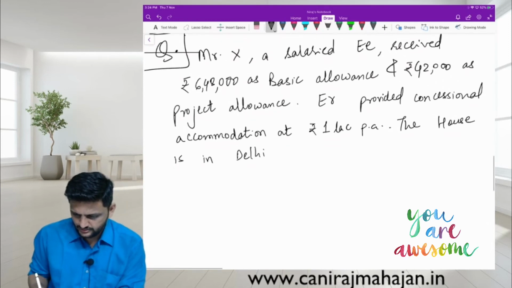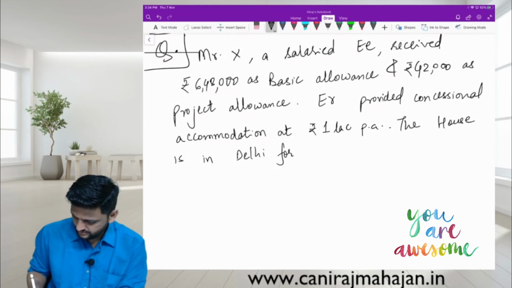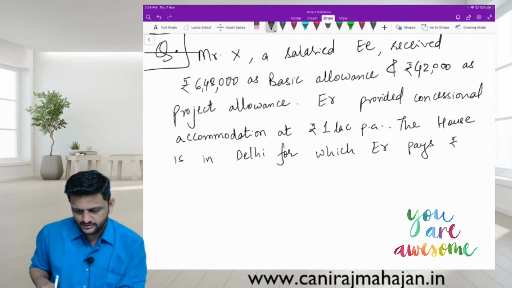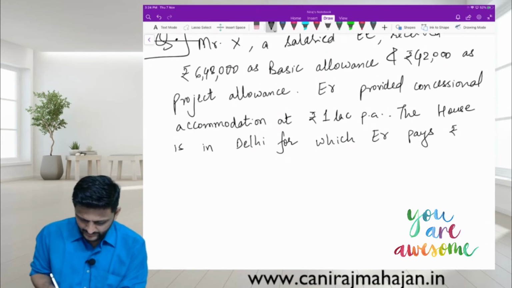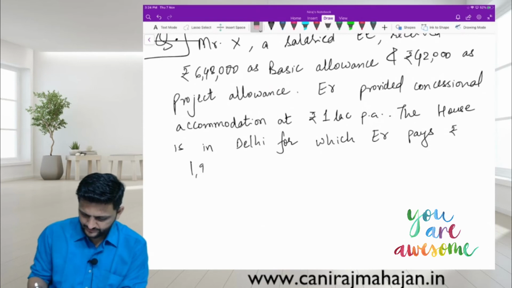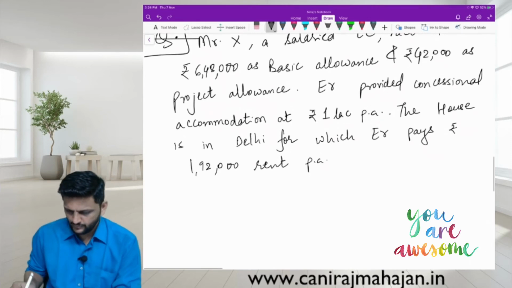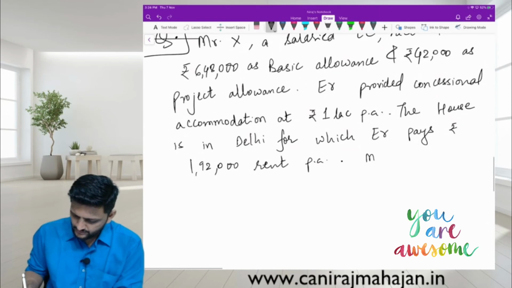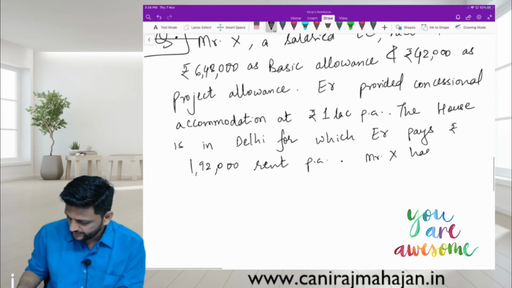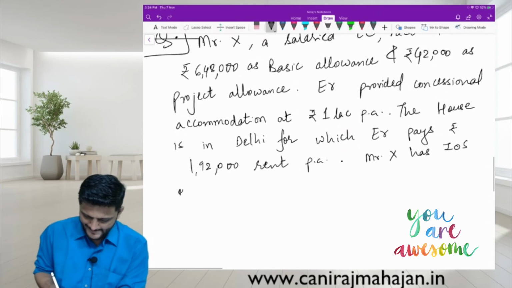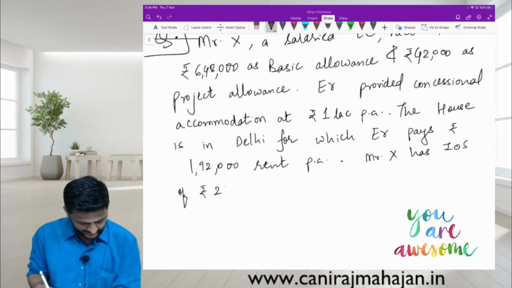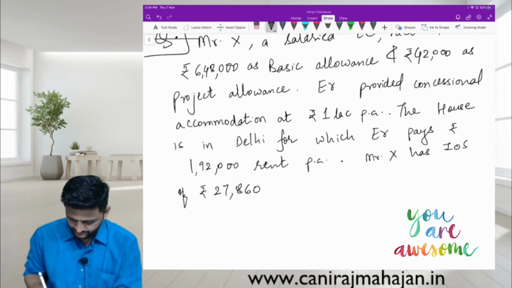For which the employer pays rupees 1,92,000 rent per annum. Full stop. Mr. X has income from other sources of rupees 27,860. Full stop.